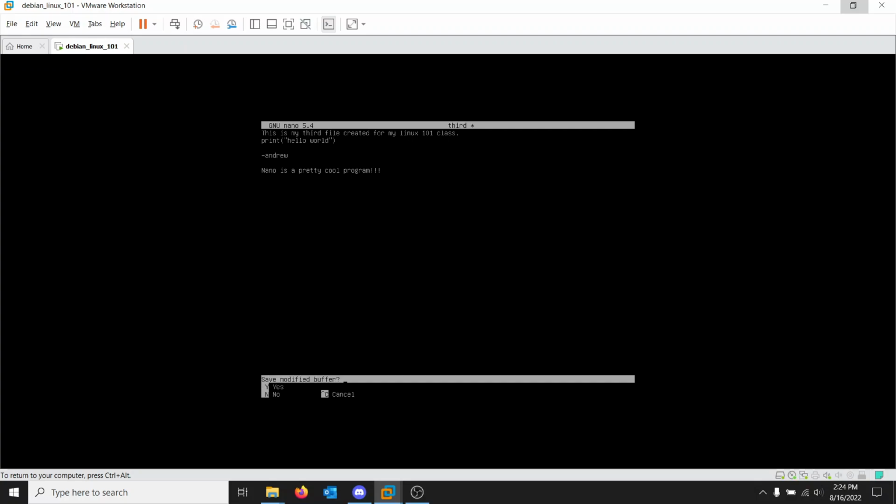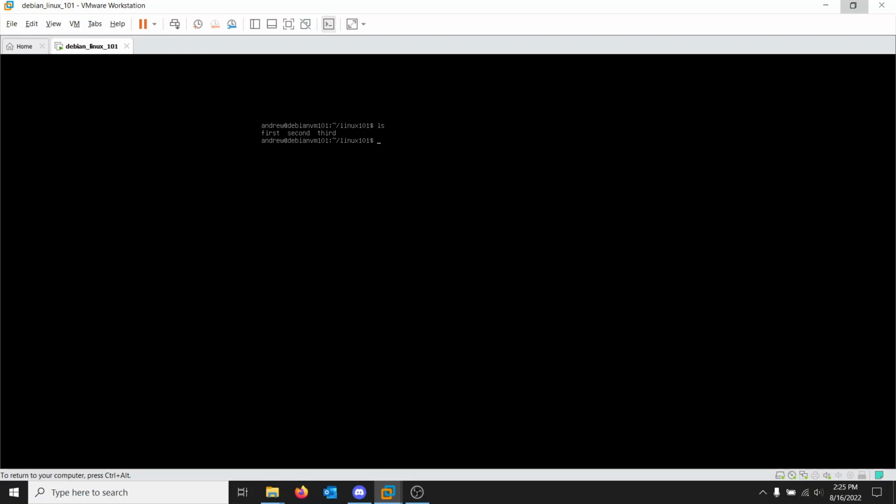We can just do Control X, hit no, right? We can go back into it. Still the same thing, okay? I mean, you can view files like this for really short things and things you create, you want to edit, yeah, sure. I mean, there's a slightly better way to view files though in Linux.